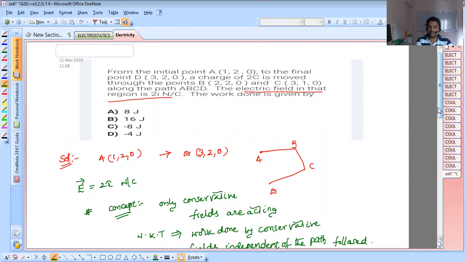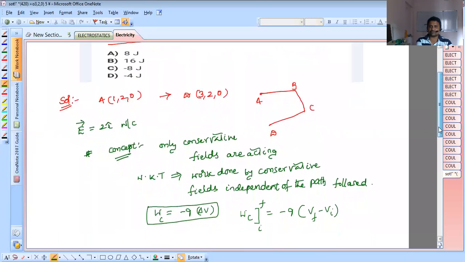Actually, here he was asking for the work done by an external force. That's an important point.